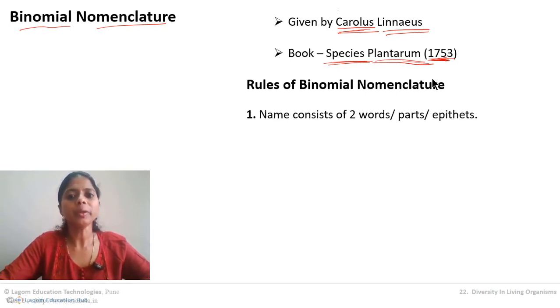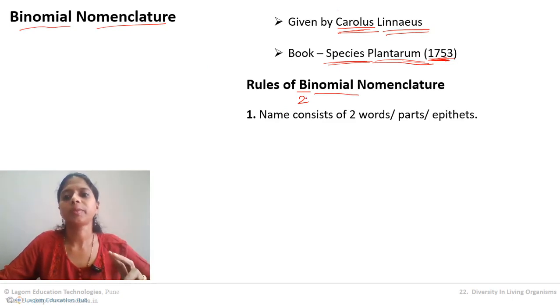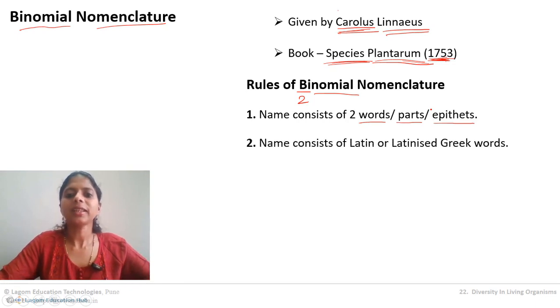So the first rule: binomial, bi means two. Nomenclature is binomial, bi means two, nomial means names. Okay, so the name consists of two words. Now these two are called either words, or two parts, or two epithets. Remember this. So the first rule of binomial nomenclature is the name consists of two words or two parts or two epithets. Understood? Now the next rule: the name consists of Latin or Latinized Greek words.